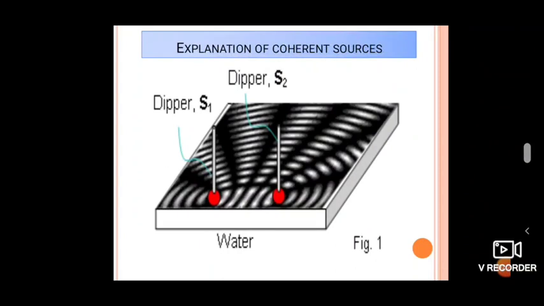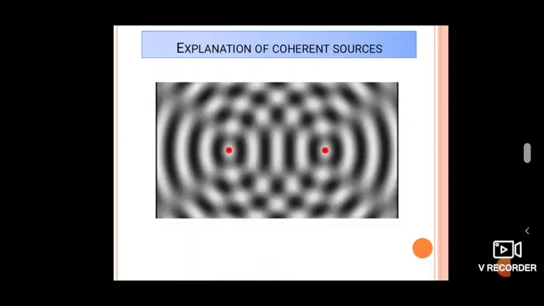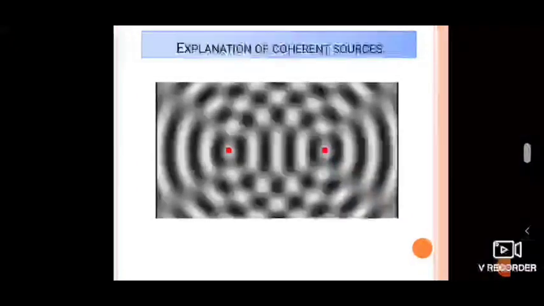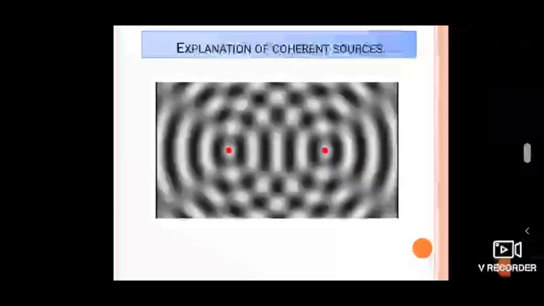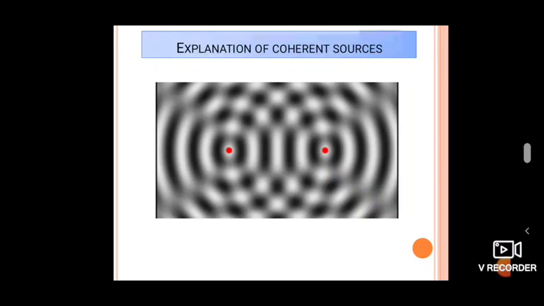Next we are going to discuss the explanation of coherent sources. For that we consider two needles, S1 and S2. In the diagram, S1 and S2 are two needles moving periodically up and down in the water, and they produce two waves, each of amplitude a, and the phase difference between their displacements does not change with time.